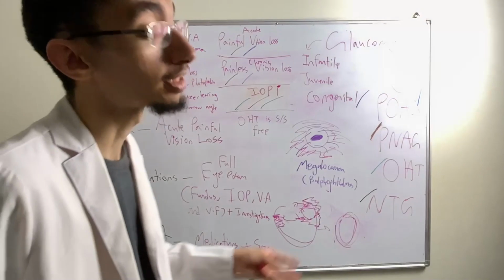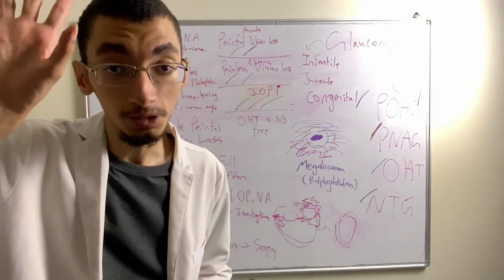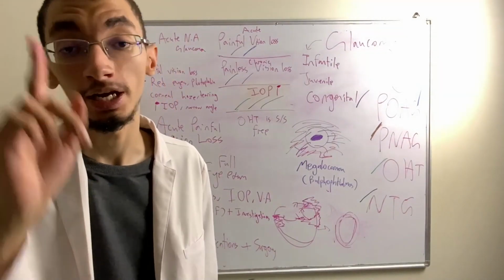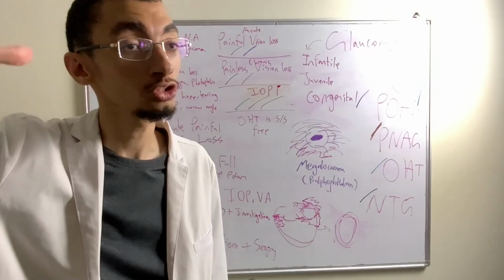And the treatment, let's say we have a patient with acute glaucoma. What will be the treatment? Well, the treatment is as follows. First, the patient has to be admitted to the ER. He has to call the ophthalmologist, and the ophthalmologist, what will he do?